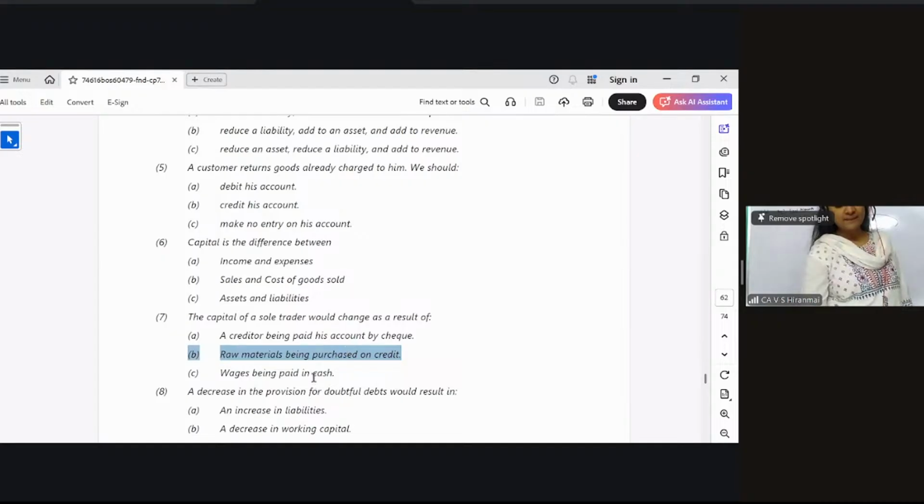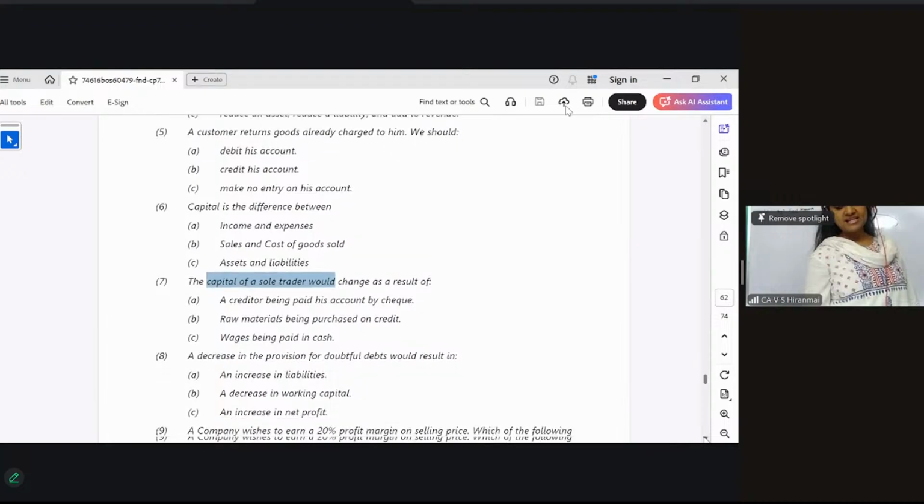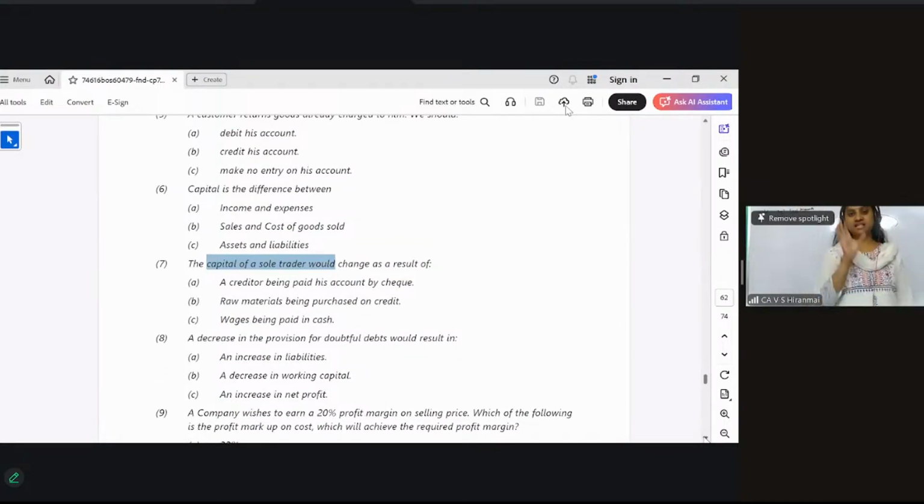Where will the effect come? Here you see wages paid in cash. Wages is a P&L item. Cash is a balance sheet item. So one is affecting the P&L account, which means the other effect will fall under his capital. So the wages paid in cash will be affecting the capital of a sole trader. Anything that is affecting the balance sheet, when two effects are there inside the balance sheet, capital will not change. When there is an effect in P&L and in the balance sheet, then there will be a change in the capital.